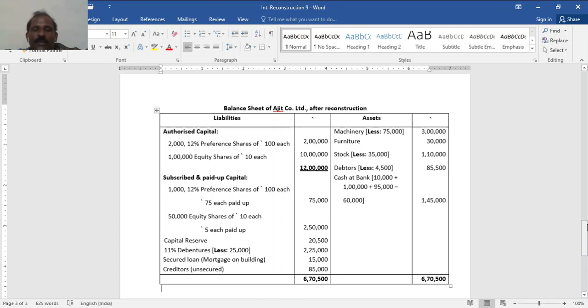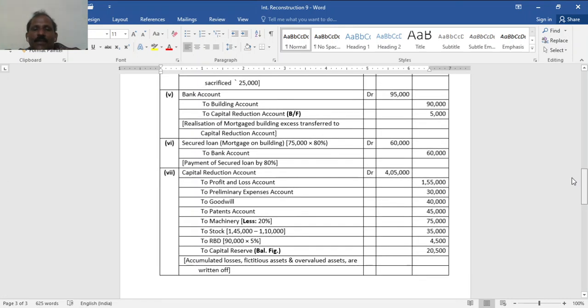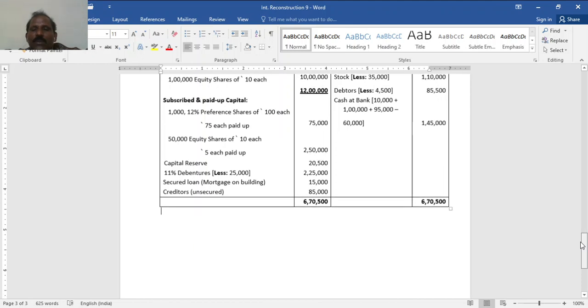Creditors unsecured as it is remaining. Machinery reduced by 75,000. Furniture and stock are shown at reduced figures; the revalued figure is given. Debtors after deducting 4,500 from 90,000. Bank: 10,000 opening balance given in the balance sheet, plus 1 lakh call money, 95,000 sale proceeds of the building, less 60,000 payment of the mortgage loan.